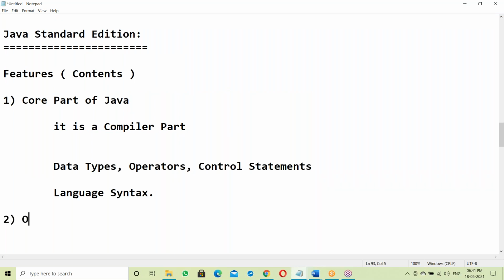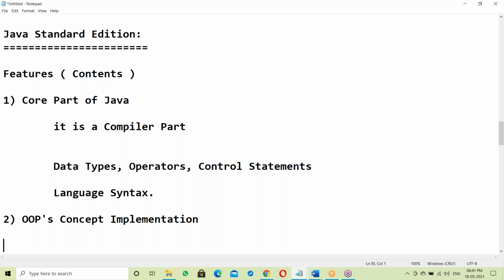Next, object-oriented programming, OOP concept implementation in Java. OOP is a concept. It's not a language. Just don't say language.